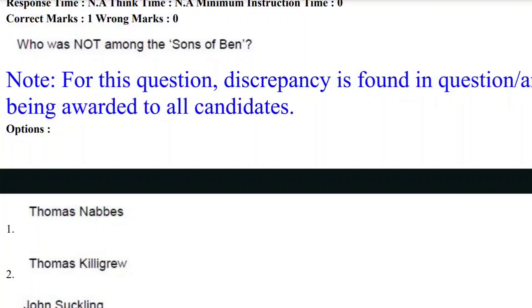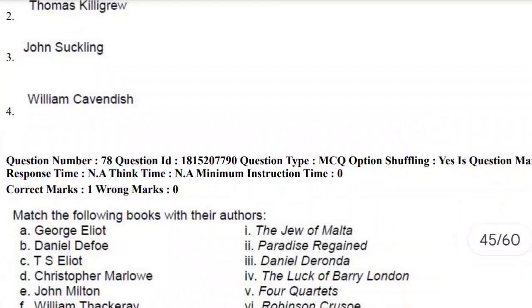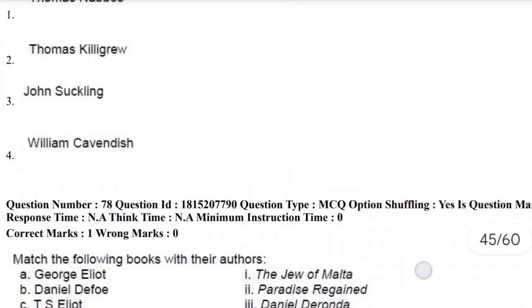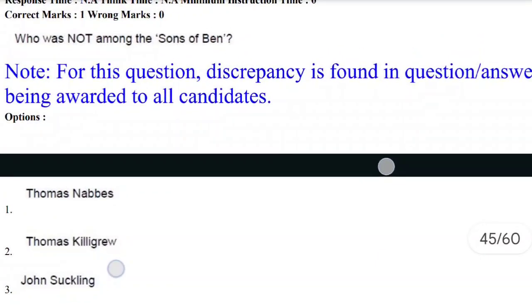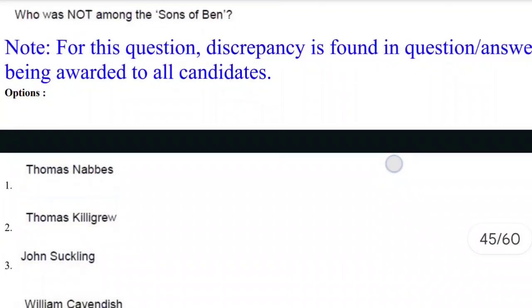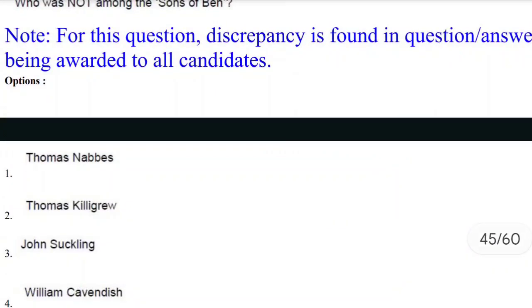So here I am giving you a task again. Find the writers who are called the sons of Ben. There are 4 to 5 members in that list. Find that list of the sons of Ben. If you find the list, then you will easily identify who is not among the sons of Ben. Okay, this is the task.